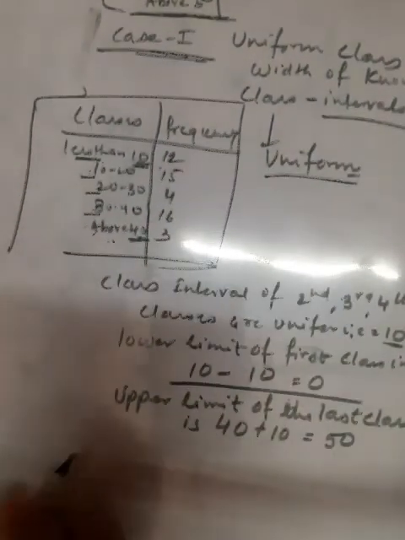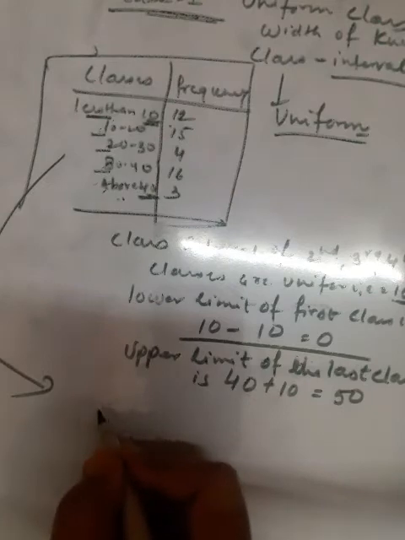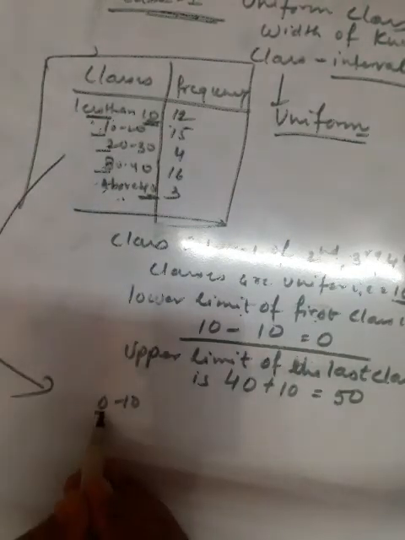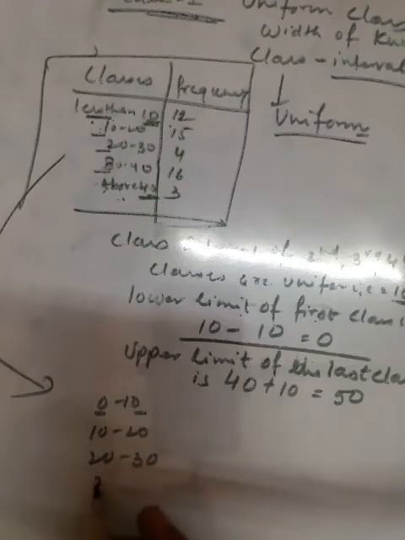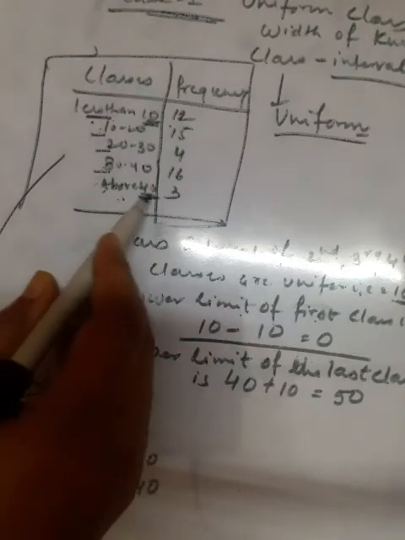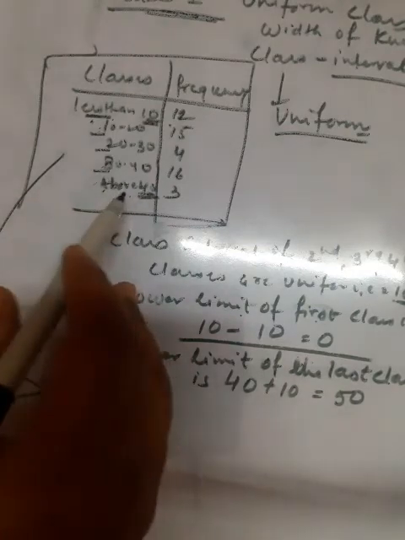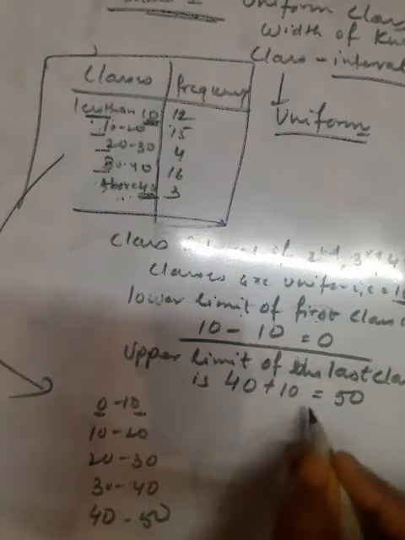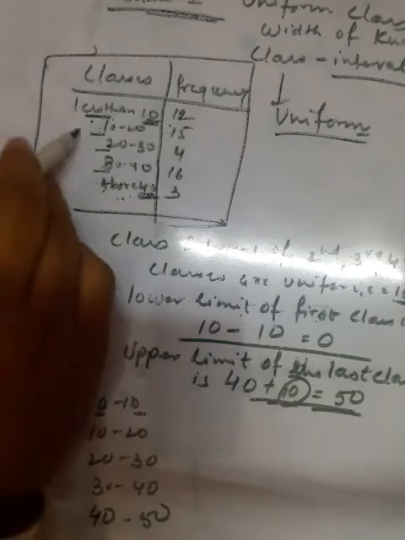So if you have to convert this data into a continuous range, how will we convert? Simply 0 to 10, because we have found the lower limit of the first class interval. Here 0 will be the lower limit, 10 the upper limit, then 10 to 20, 20 to 30, 30 to 40, and above 40 means 40 is the lower limit, and the upper limit of the last class would be 50, because we have assumed 10 would be the class interval of every class.